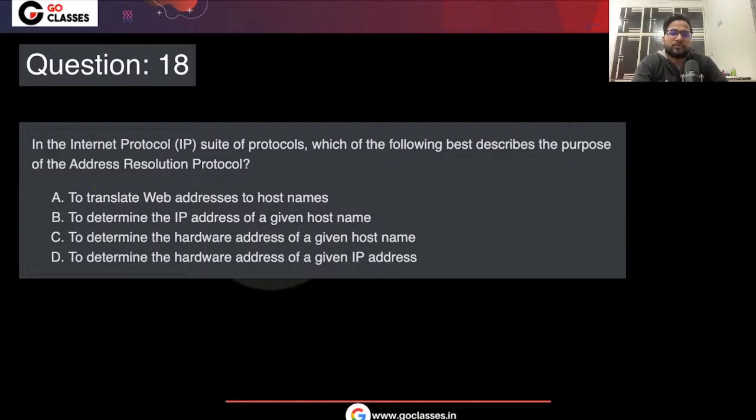What is the answer of this question? Tell me quickly. Okay, D, right? D is the answer of this question: to determine the hardware address of the given IP address.